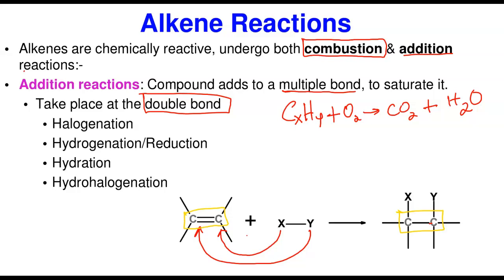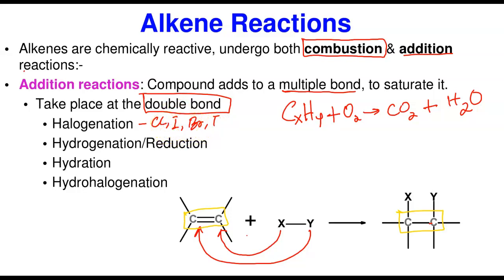Now, there are 4 types of addition reaction we're going to be talking about. The first one is halogenation. Halogenation simply means addition of halogens. What are the halogens? The halogens, of course, are the group 7 elements. You can add chlorine, iodine, bromine, and fluorine. Of course, you're adding them as their molecules. So let me be writing them as Cl2.